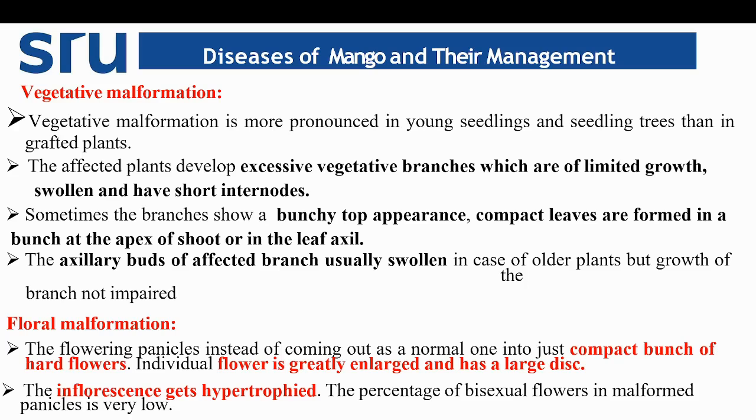Hypertrophy means increasing the cell size. Hyperplasia means increasing the number of cells. Due to this hypertrophy, the inflorescence gets swollen, and the percentage of bisexual flowers in the malformed panicle is very low, which indirectly affects the fruit bearing capacity of the mango tree.